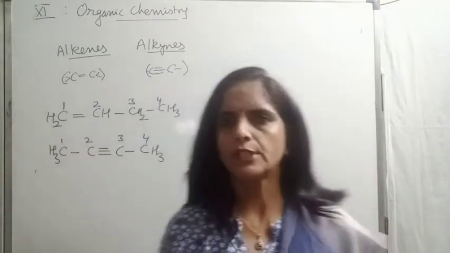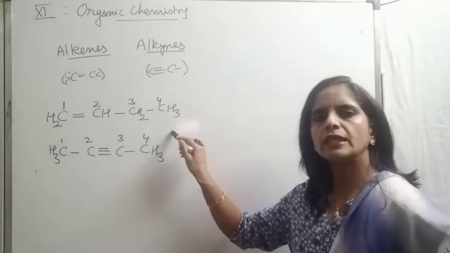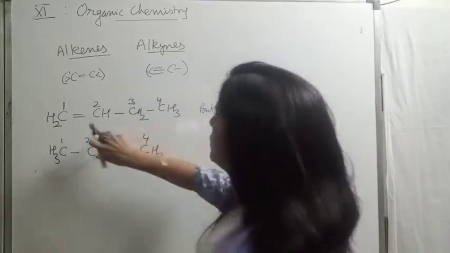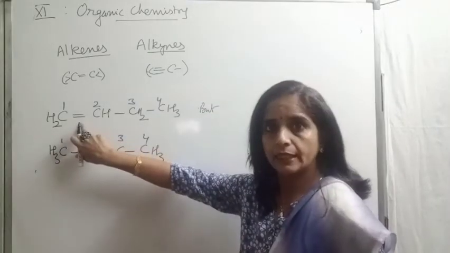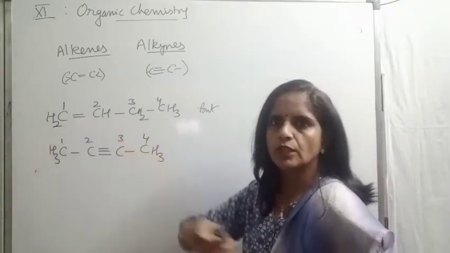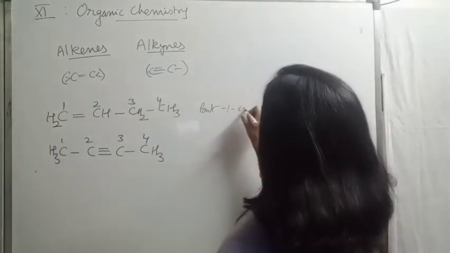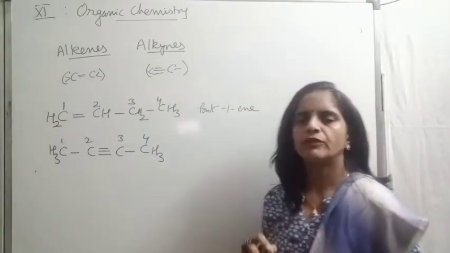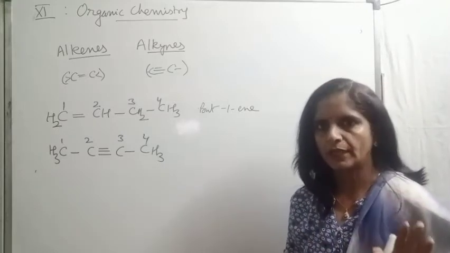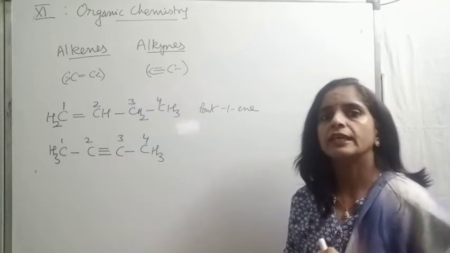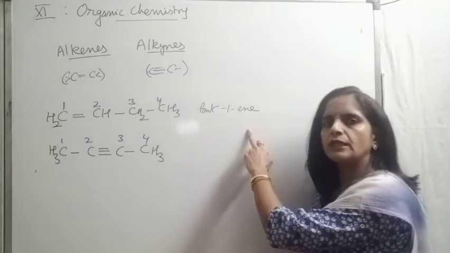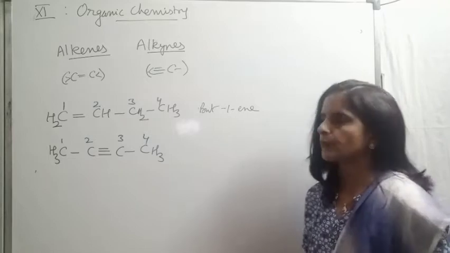Now writing the names of these two compounds. The word root for 4 carbon is but, so we use the word root bute. For a double bond, we will be writing ene, and the position of ene in this example is on the first position. So but-1-ene. Now as I told you in the previous lecture, whether you use the 1 or not is okay for IUPAC nomenclature. But still I prefer that you use it to make a habit. But simply if you are writing butene, then also your answer is correct.